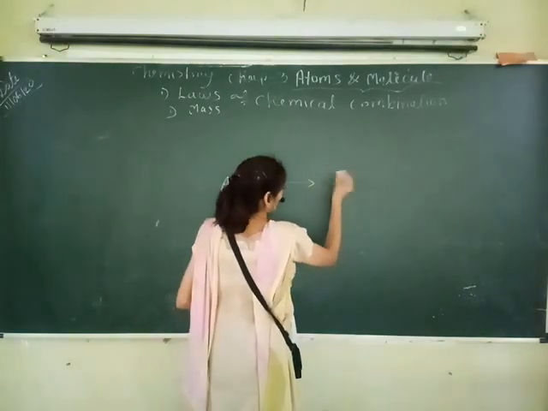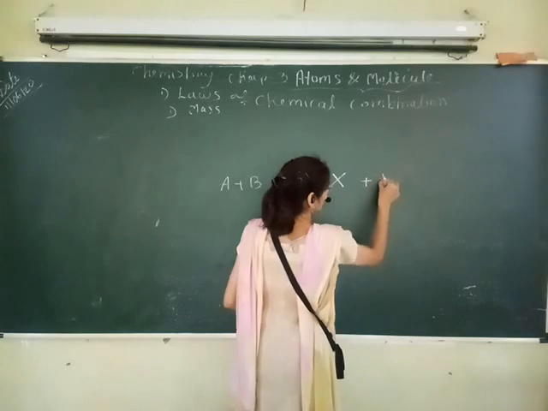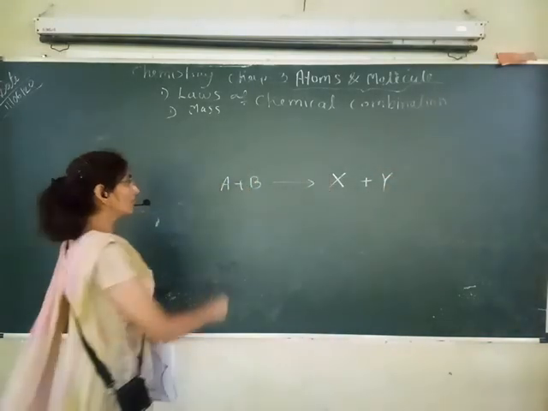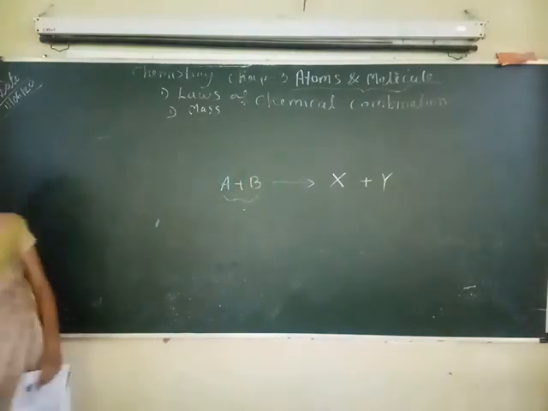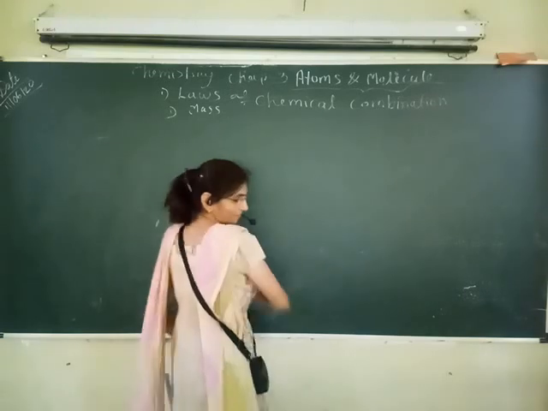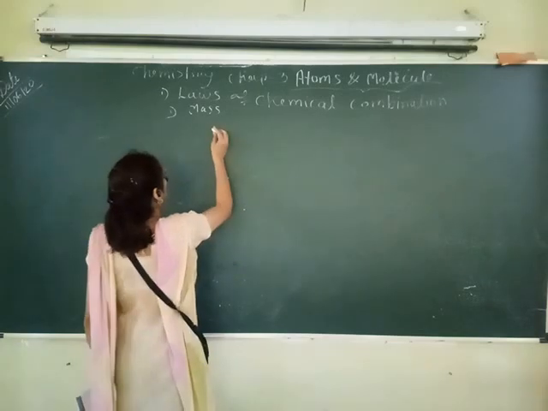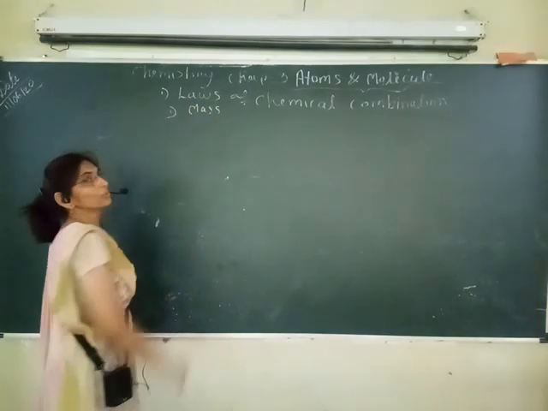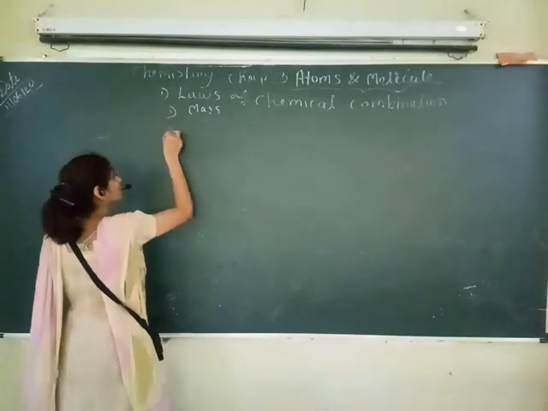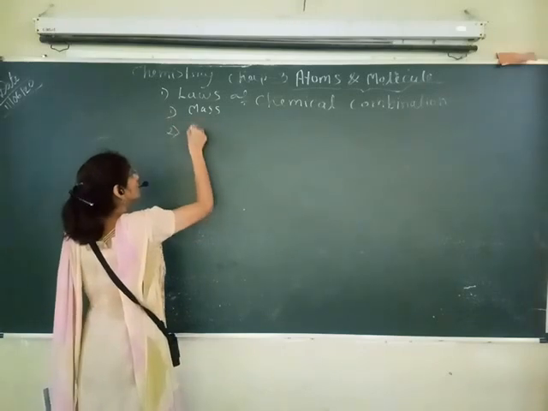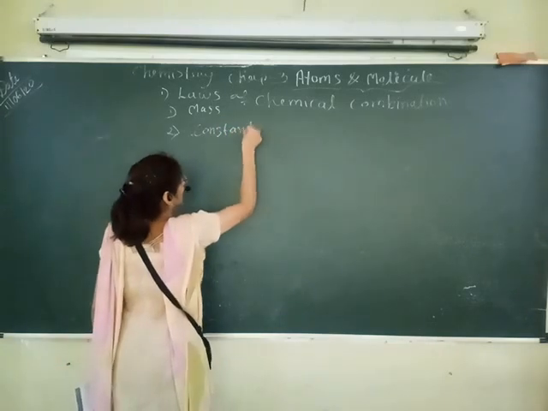Then one product is formed, suppose X, or more than one product also can be formed. So these are called reactants and these are called products. When we react any reactants, what will happen? We will see. The first law is related to the mass of the reactants and the mass of the products. And the second law is related to constant proportion.